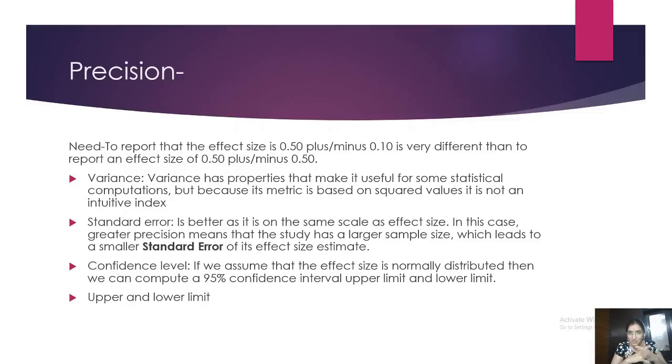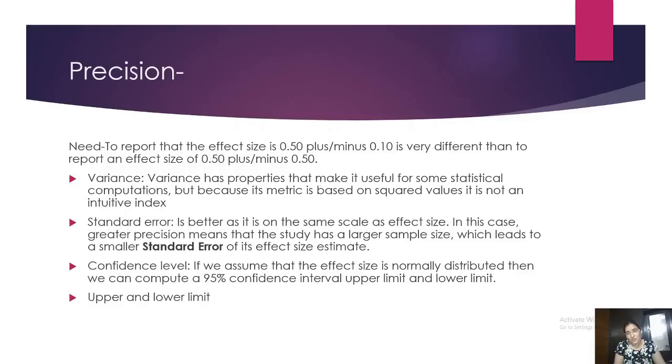A few of them have been listed. The first thing which will come is the variance. Variance will be important for us in future when we do heterogeneity and homogeneity of all the studies. Then there will be a standard error. Standard error is also a means of precision, and we say that the larger the sample size, the lesser the standard error. That is the reason, as you saw in the forest plot that I showed you, the larger the sample size, the more weightage is given to that study.